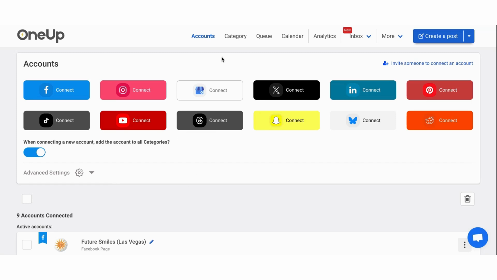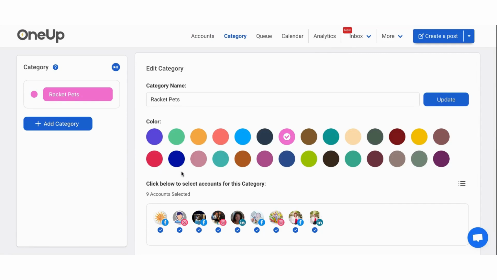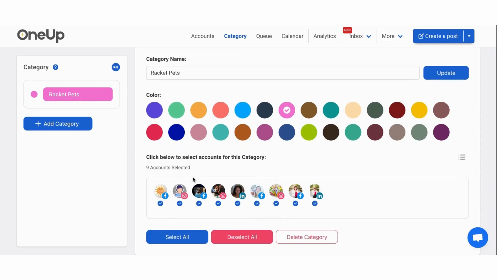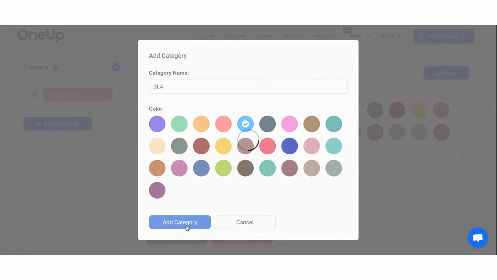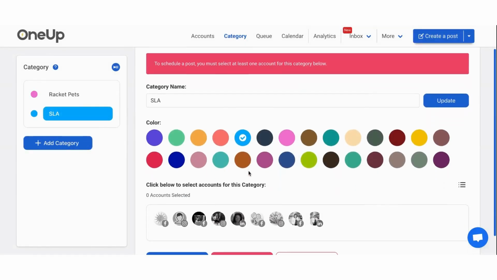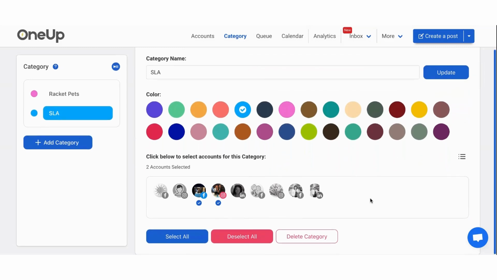And anyway, so then you go here, you have your category. I should have these in categories. I don't do it anymore. I've had so many new accounts in and out, but you can add a category, like rackets and pets would be these two. Right now, everybody's just under the same one, which I need to update. I can add one right now and just show you. That one's SLA, add a category, and these are those. And they're both added. So as you can see, it's really easy to do that as well.